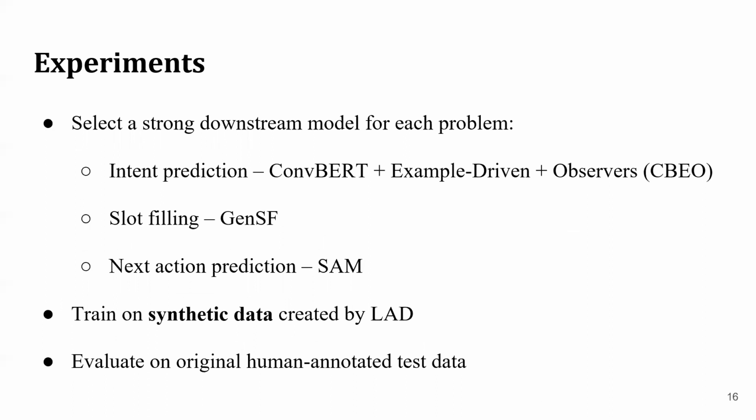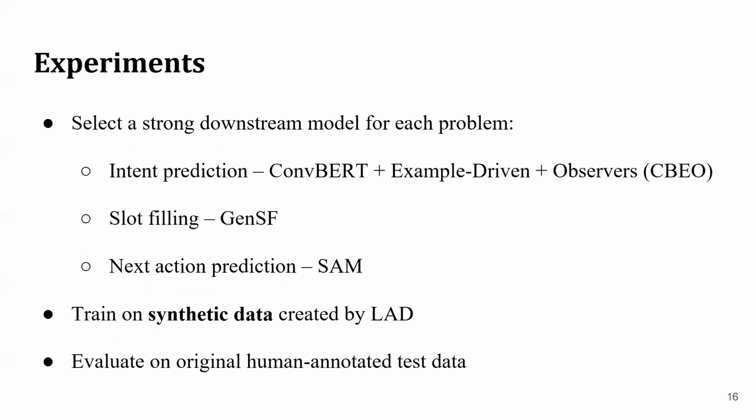So the way we do our experiments is we select a strong downstream model to fine-tune for each one of the problems. For intent prediction, we leverage ConVEx with example-driven training and observers. For slot filling, we use GenSF. And for next action prediction, we leverage the schema attention model, or SAM.